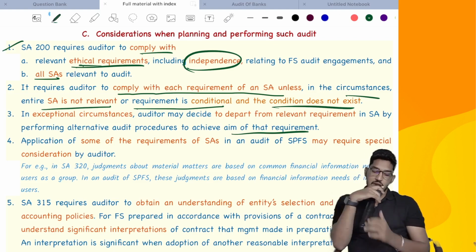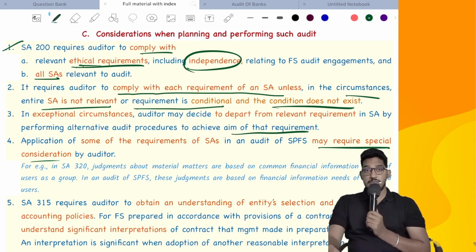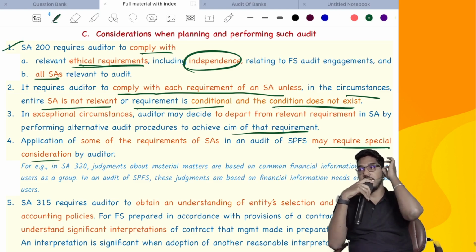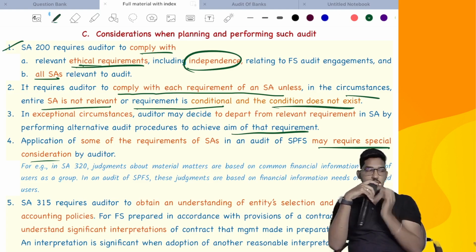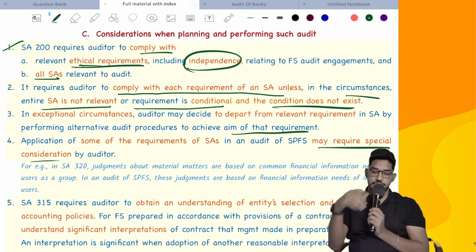Next. Application of some of the requirements of SAs in an audit of special purpose financial statements may require special consideration. Some standards require special attention in special purpose financial statements, like, as I've already told you, materiality. Materiality needs special attention. Why? Because in the case of general purpose financial statements, we decide materiality based on the needs of various users. But in special purpose financial statements, we have to decide materiality depending on the needs of the intended users. That's what they say in the example.